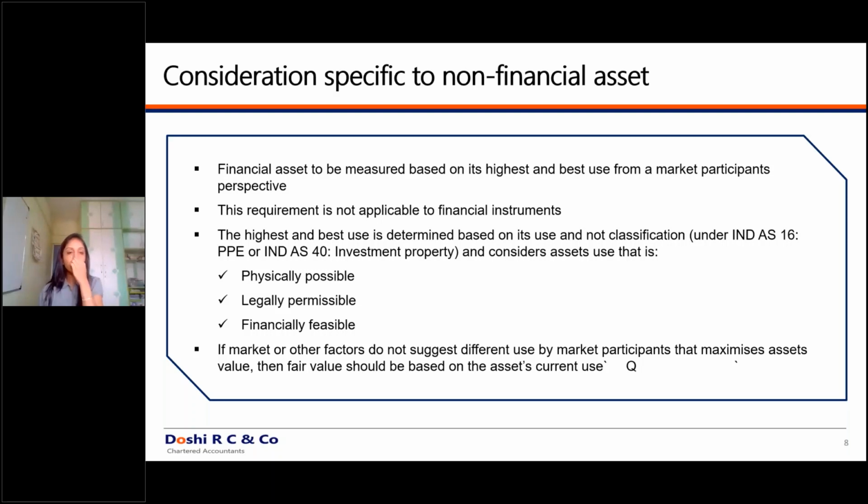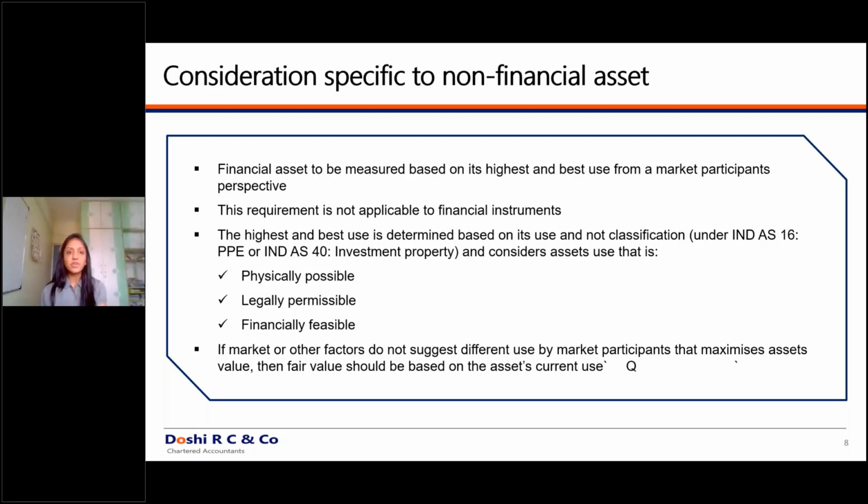Now what the standard is saying is, the buyer is going to use the asset in the best form and best manner. If today I'm using a building for my administrative purposes, and another buyer is going to set up his plant in that building, he might give a better value to that building because he's going to put up his plant there.